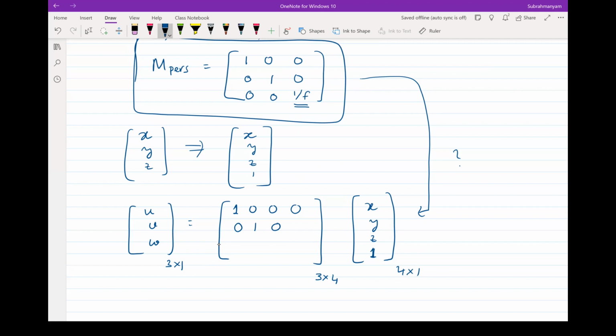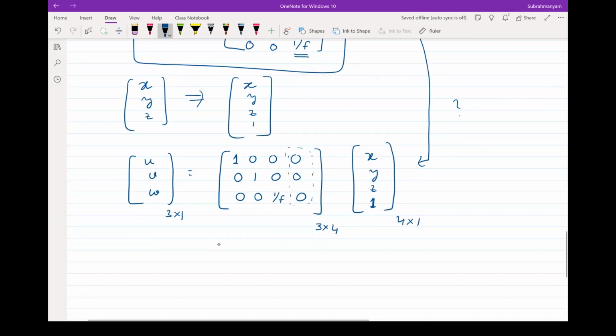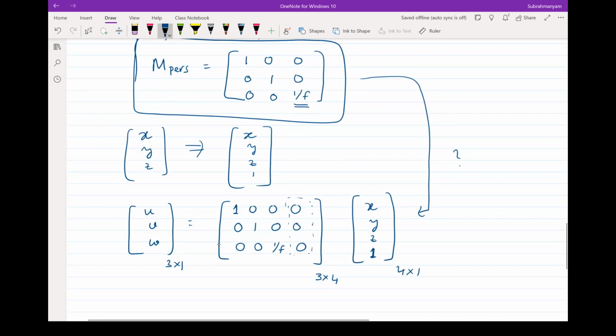And what about here? 0 1 by f. Right. And here, see, it's zero. Very simple. We are just simply appending here one column of zeros, which would eventually get multiplied with 1 and nullify the effect of 1. That's all. We are not doing any bigger scam here.